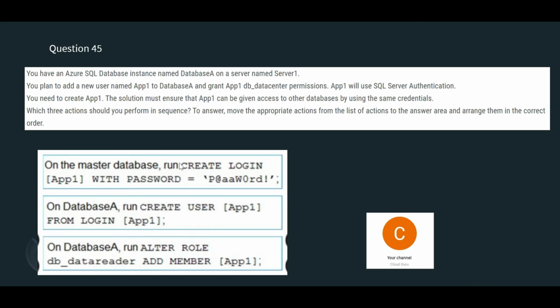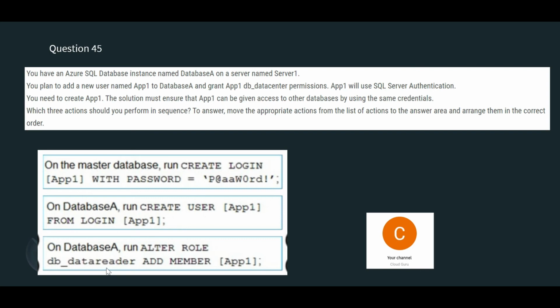So why do we create this login, this one master database password? Because the question says that the same credentials should be used to access other databases. So we create it at a master database level and then use it for database A. We can use it for database B and C as well. That's why this process is followed.